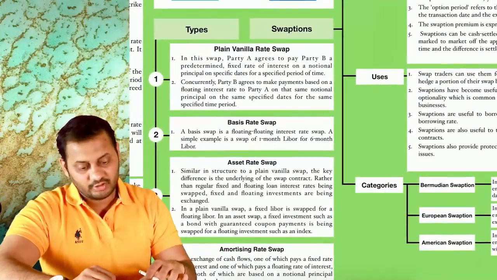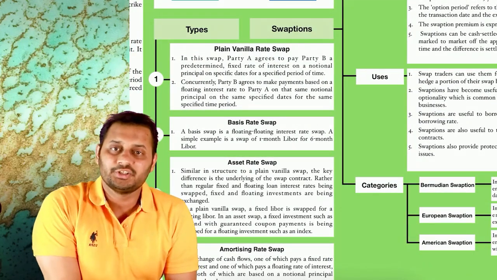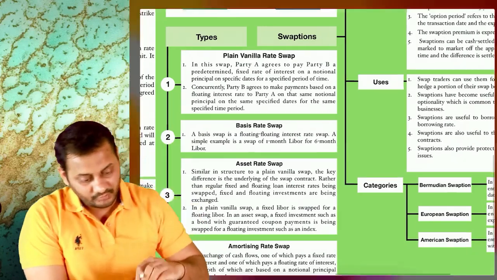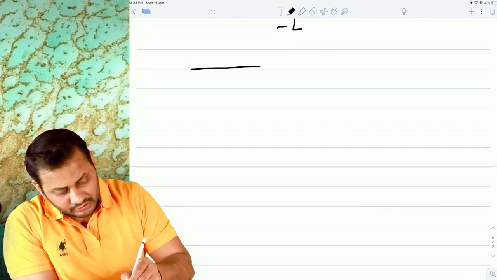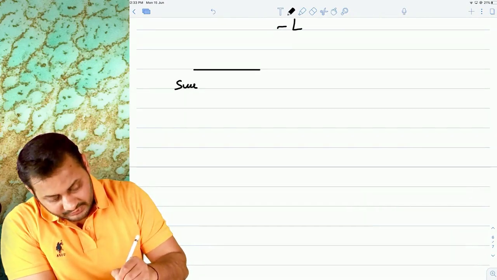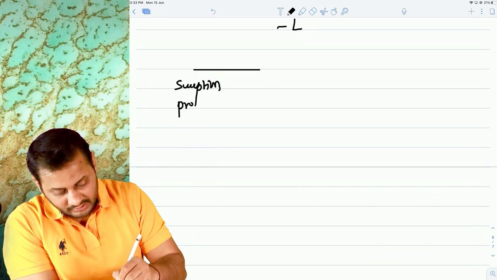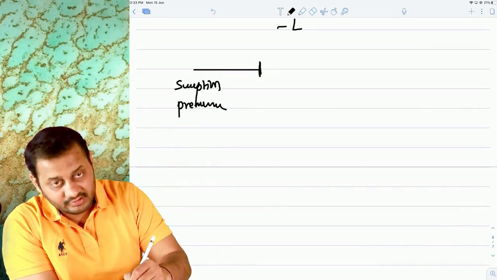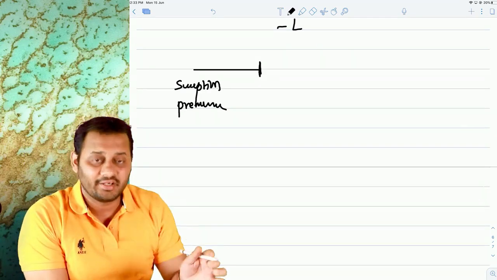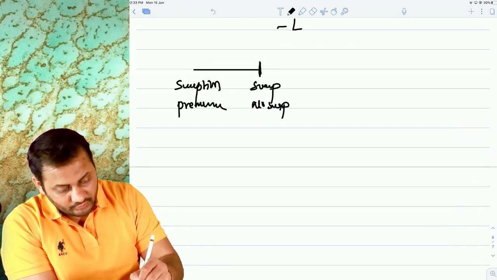Then comes the topic of swaption. Swaption is easy to understand. This is a combination of swap and option. So here you take a swaption. Swaption means an option. You buy an option by paying a premium, where you decide that after 3 months, if you think right, you will enter into a swap agreement or not enter into a swap agreement.